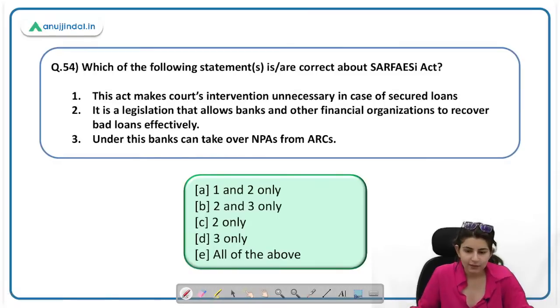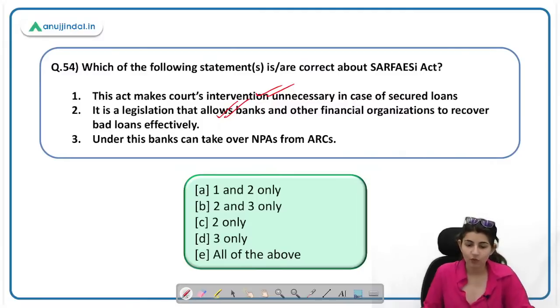Which of the following statements are correct about the SARFAESI Act? The Act makes court's intervention unnecessary in case of secured loans. This is correct. It is a legislation that allows banks and other financial organizations to recover bad loans effectively. This is also correct. Under this, banks can take over NPAs from ARCs. Banks do not take NPAs from ARCs; it is the other way around. So therefore, statement 3 is incorrect. This is A. 54 ka A.